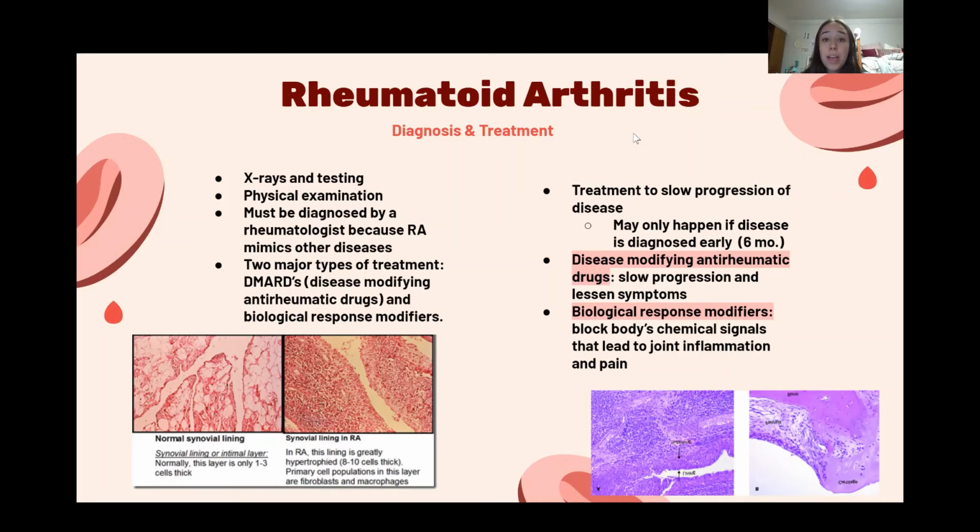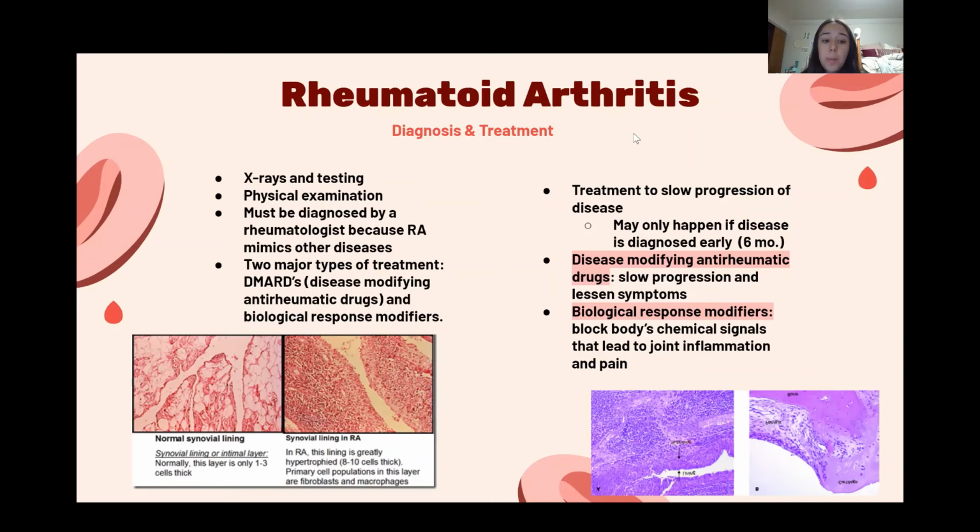So disease-modifying anti-rheumatic drugs aid in slowing down the disease's progression and preventing or lessening some of the symptoms, such as joint pain and swelling. These work by subduing the immune response that causes the body to attack the joint cells, basically holding back the B and T immune cells so that they won't attack anymore. And it also subdues the inflammatory response, which is what causes all the swelling and pain that is seen with rheumatoid arthritis.